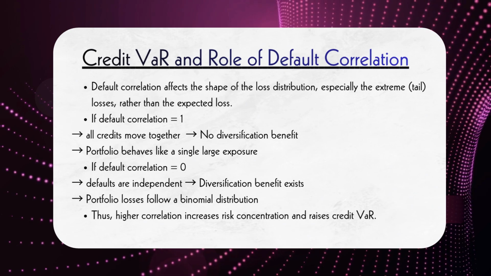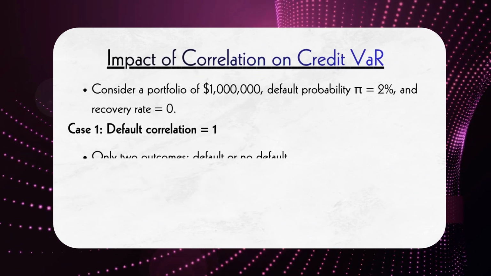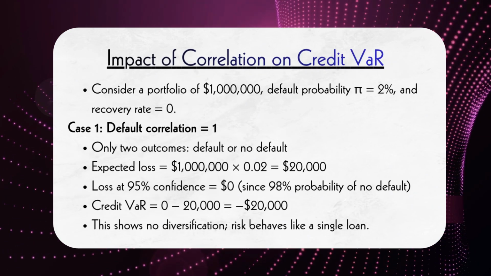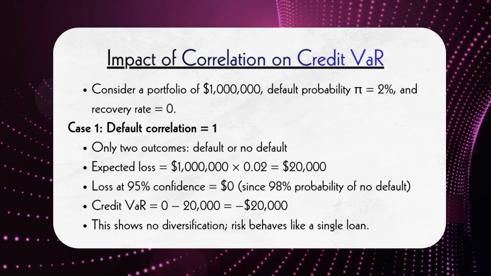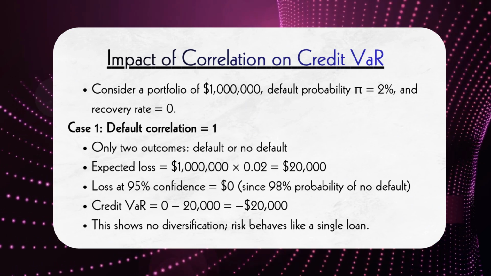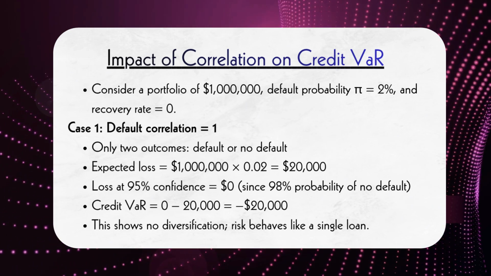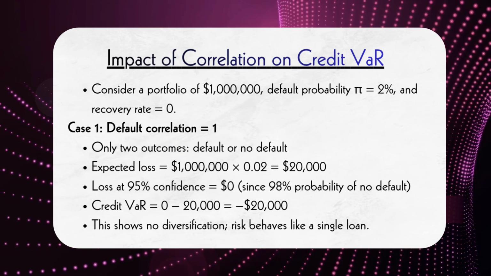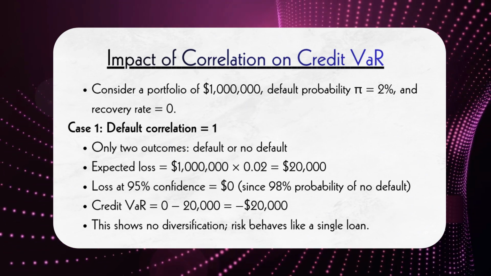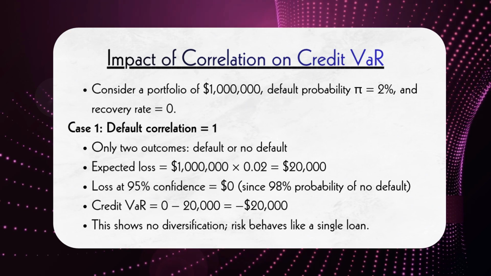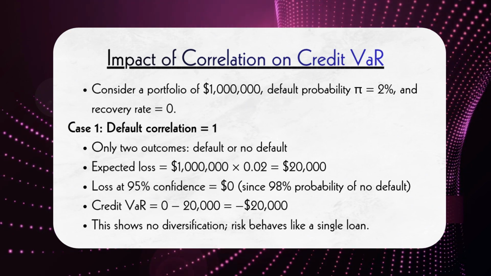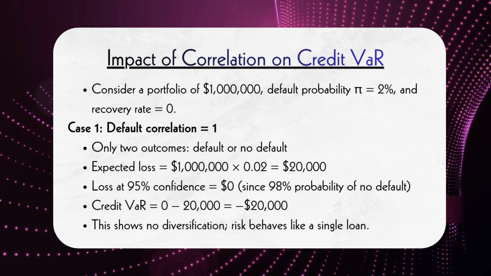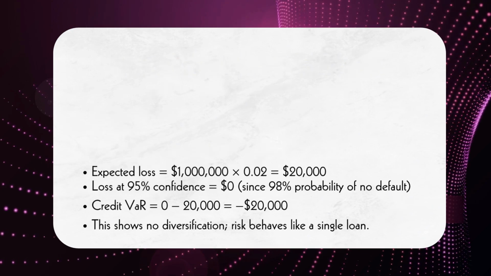Let's understand this with an example. Consider a portfolio of $1 million, with a default probability of 2% and 0 recovery. When correlation is 1, the portfolio behaves like a single exposure. The expected loss is $20,000. At the 95% confidence level, the loss is 0 because default is unlikely. So, credit VaR becomes minus $20,000, indicating no unexpected loss beyond expected loss.